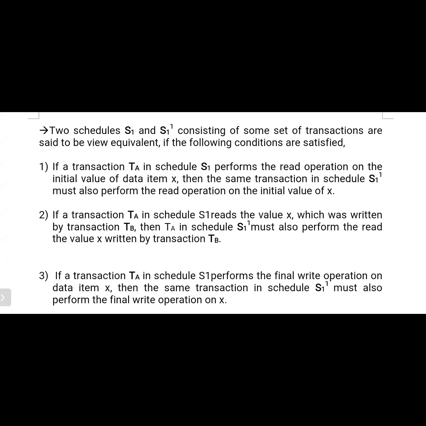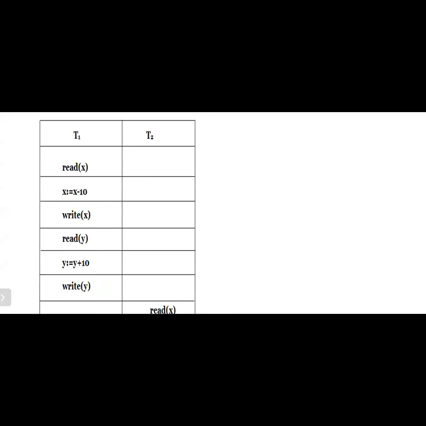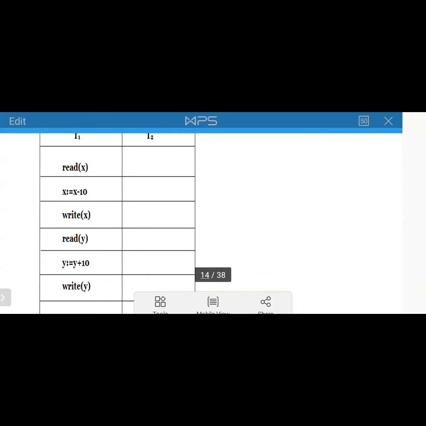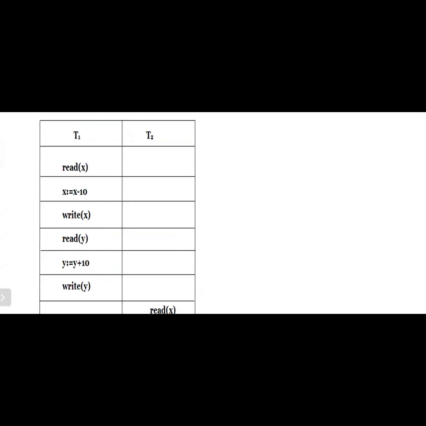Here we have considered the two schedules, S1 and S1 dash, and both are performing the read operation on a single data item, so there is no problem. If transaction TA in schedule S1 reads the value of X which was written by transaction TB, then TA in schedule S1 dash must also read the value of X written by TB. In this case the problem occurs, so we need to verify the execution of the transactions, whether they produce any conflicts or not. If there are no conflicts, that is view serializability.